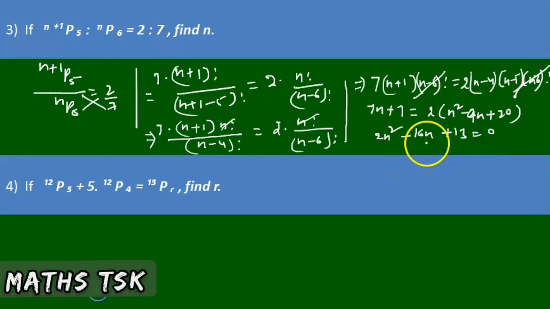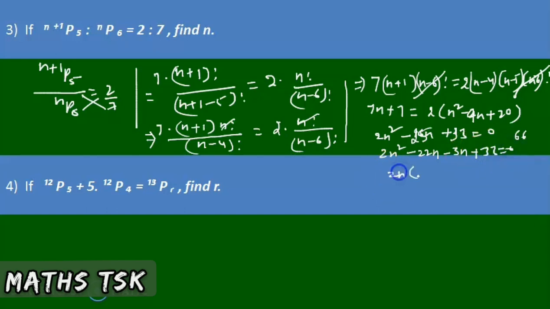So I can write factors for this. 2n square minus 22n minus 3n plus 33 is equal to 0.